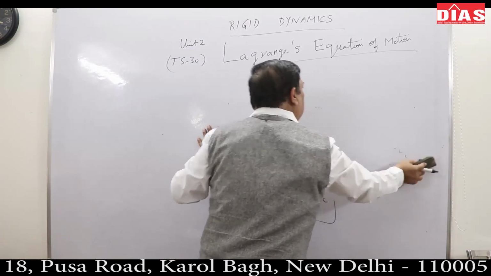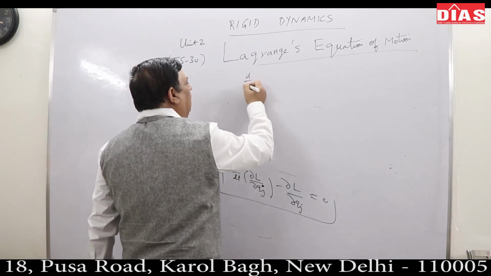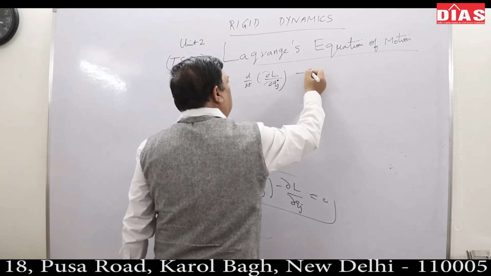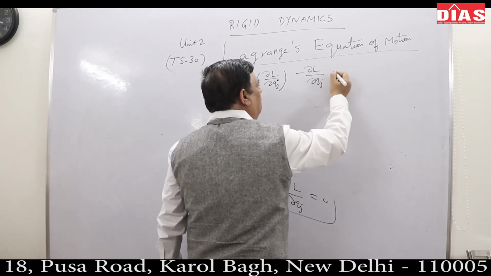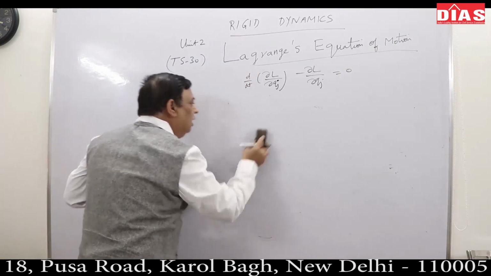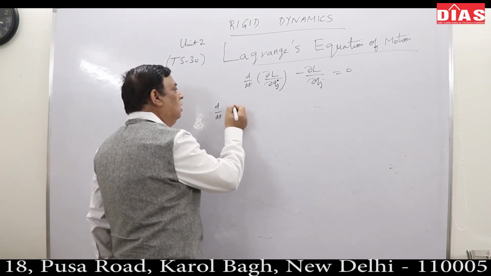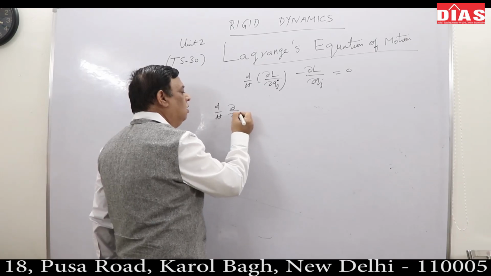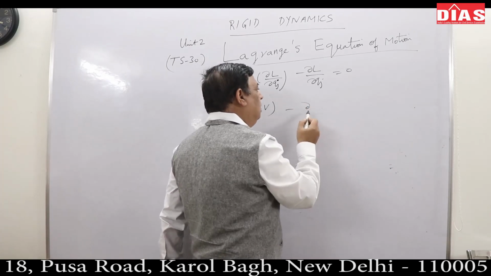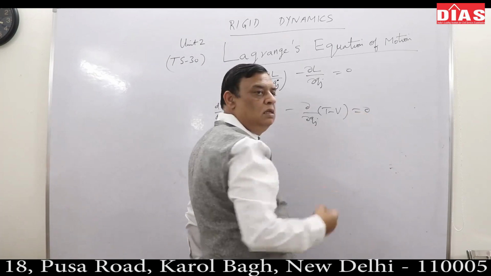I can just show you that this generalized expression d by dt del L by del Qj dot minus del L by del Qj is 0. Try to understand this thing. L is what? L is your T minus V. So d by dt del by del Qj dot of T minus V, minus del by del Qj of T minus V, is 0, correct?